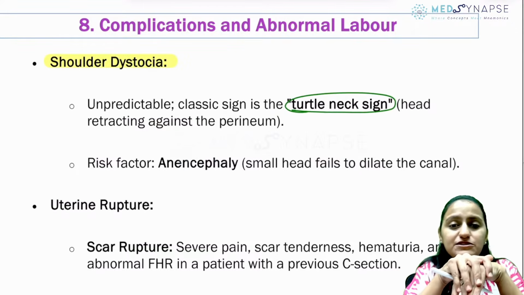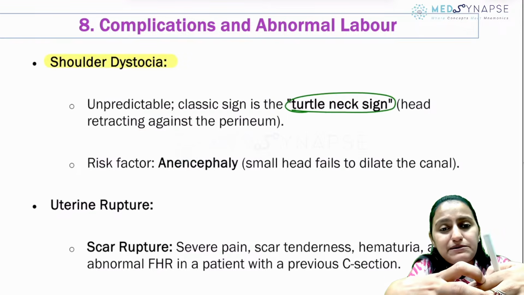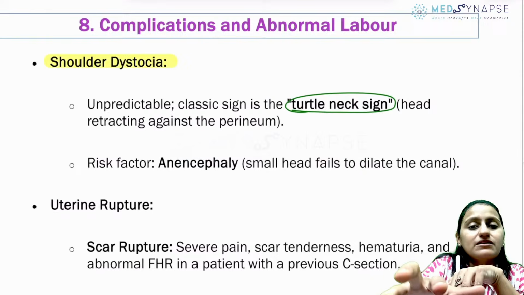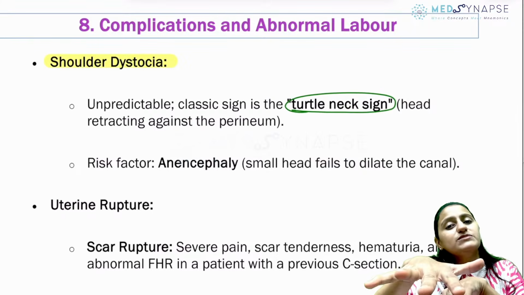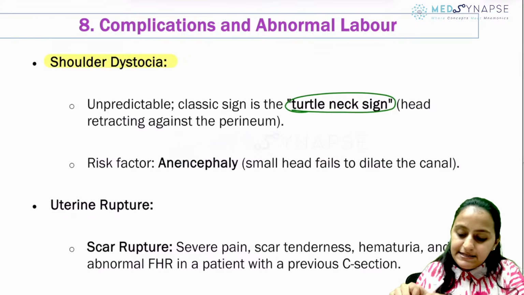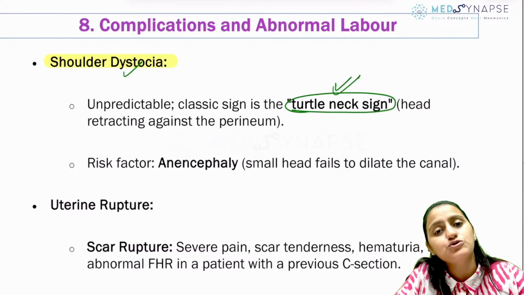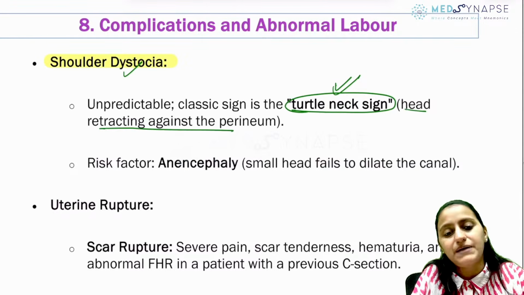So what happens in shoulder dystocia? The head has come out, but now the shoulder is not able to come out. So because of that, what happens? There's a pull on the head which has come out. So the head goes inside, like you have the turtle coming out from the shell and going into the shell. So remember that the turtle sign is suggestive of shoulder dystocia. That basically is the head retracting against the perineum.